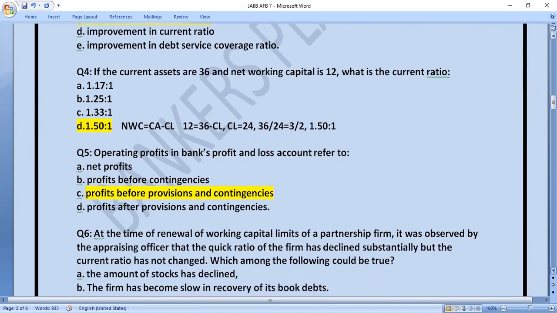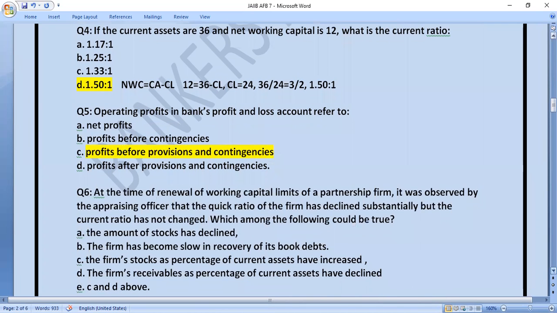So let's move to the next question. Question number 6. At the time of renewal of working capital of a partnership firm, it was observed by the appraising officer that the quick ratio of the firm has declined substantially, but the current ratio has not changed. Which among the following could be true? A, the amount of stocks has declined. B, the firm has become slow in recovery of its book debts. C, the firm's stock as percentage of current asset has increased. D, the firm's receivables as percentage of current asset have declined.